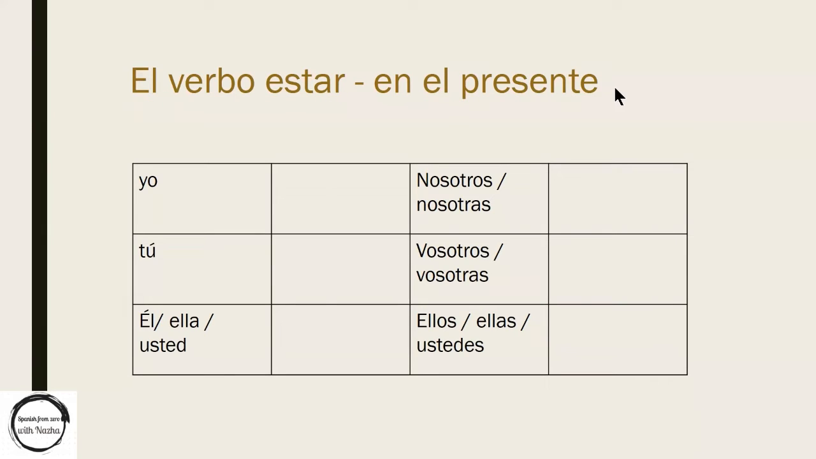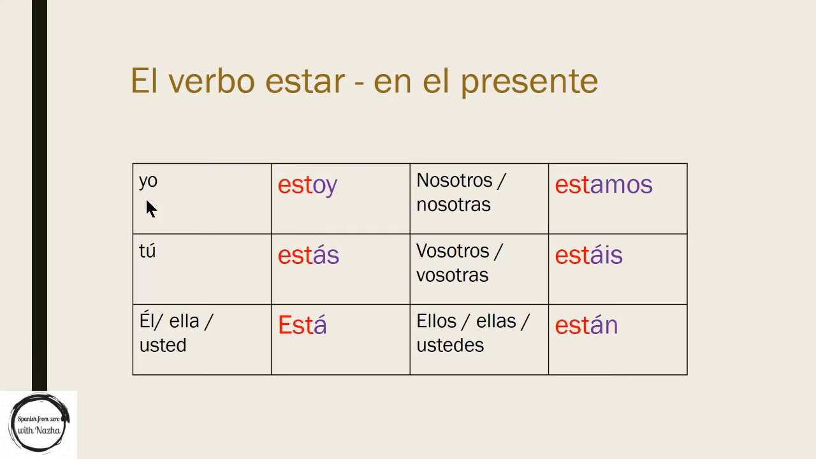El verbo estar en el presente. Yo estoy. We have O and we have the Y here. It's an irregularity. So as you can see, estar, it's from the first group and it ends with AR. So the rest of the pronouns will have the same endings as the verbs from the first group. If you can remember, llamarse, viajar, trabajar, and comprar.